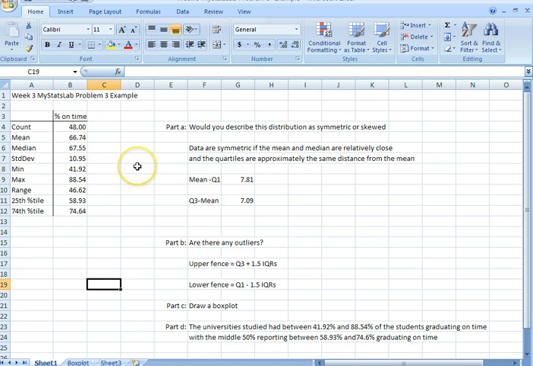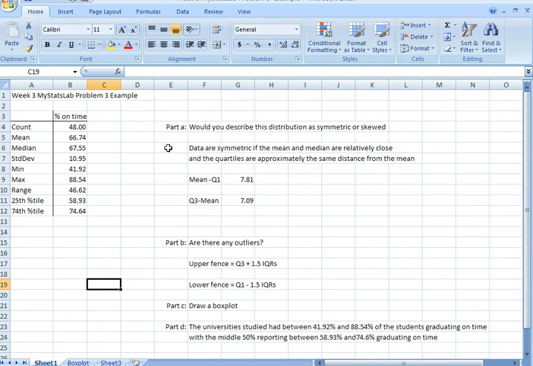And in Problem 3 from this week, we have a survey of major universities asked what percentage of incoming freshmen would usually graduate on time, or in 4 years. And we are to use our summary statistics here to answer the questions they ask us. So part A, the first part of this problem: would you describe this distribution as symmetric or skewed?